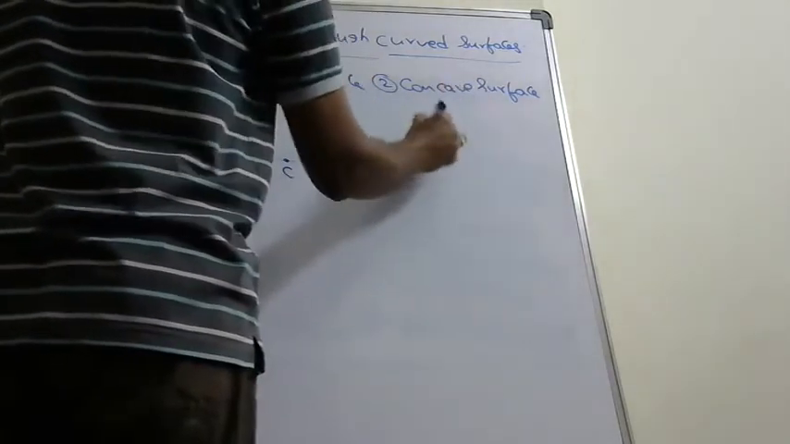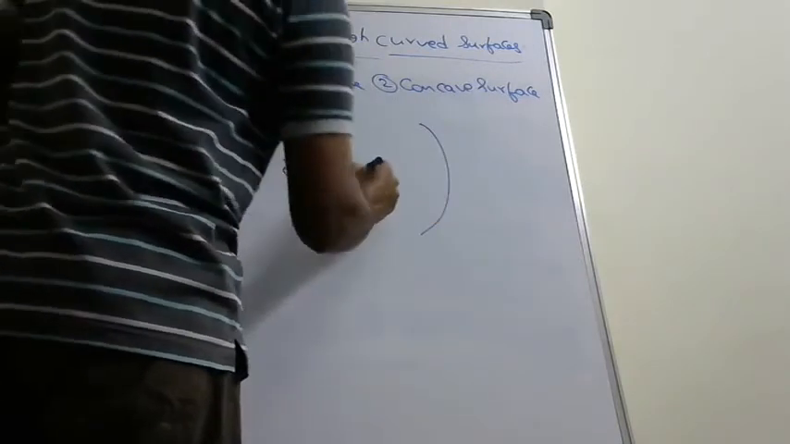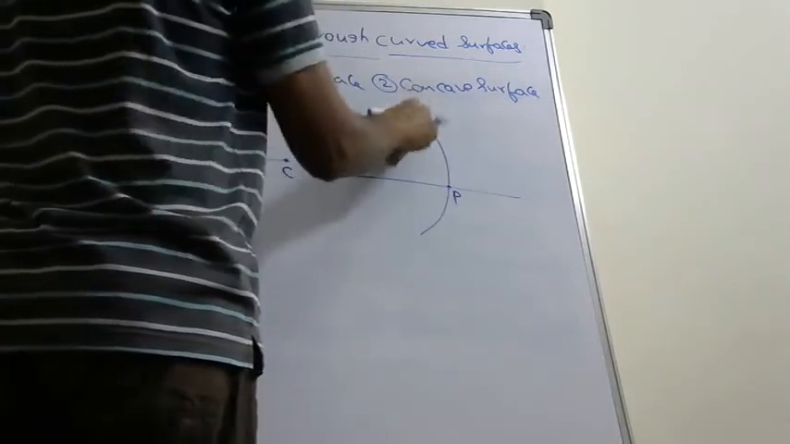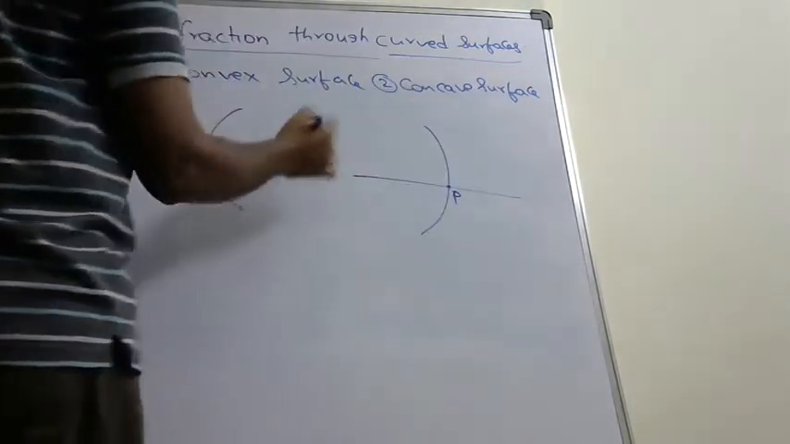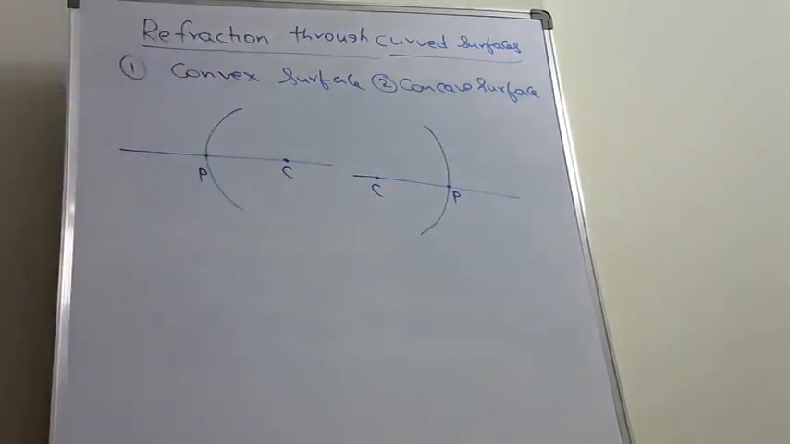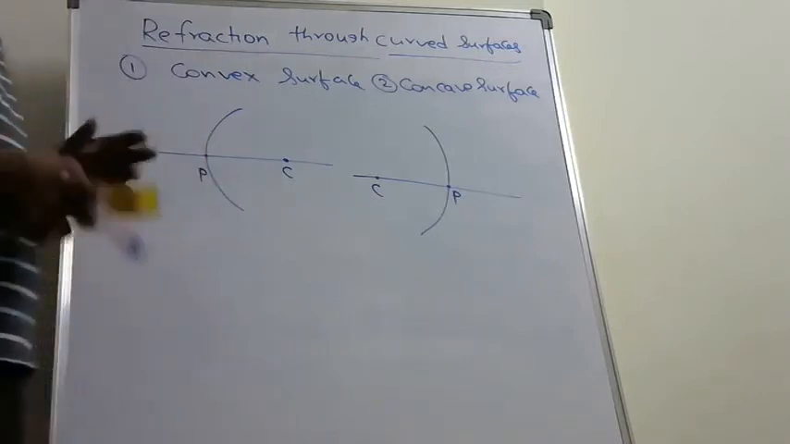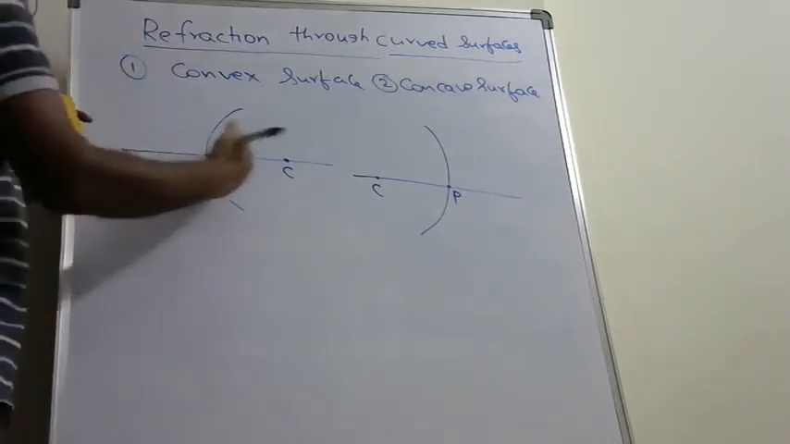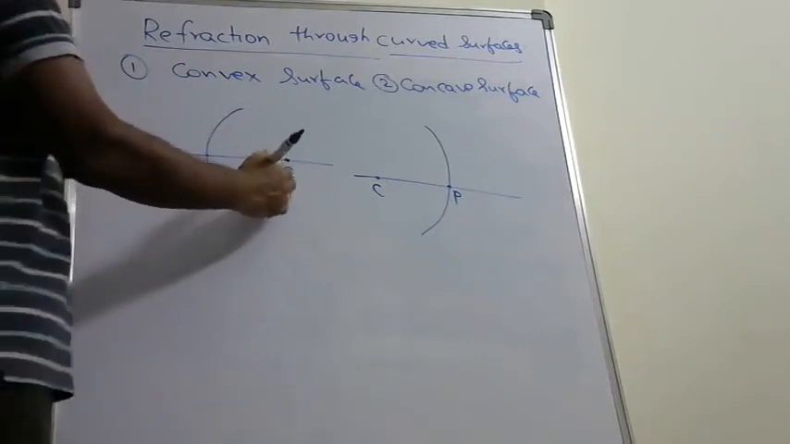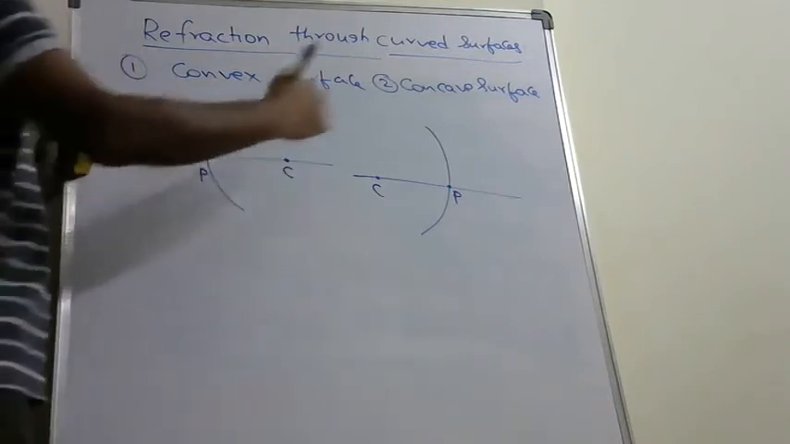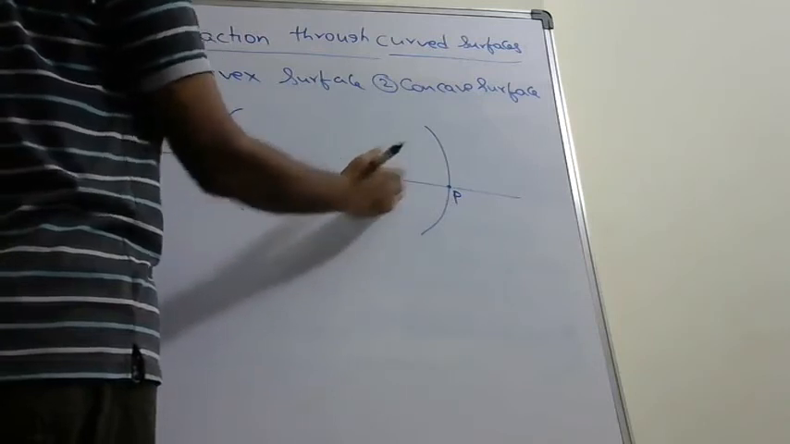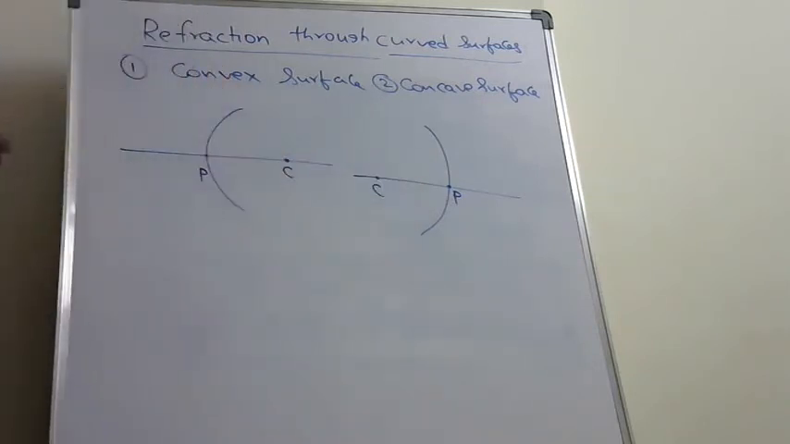Another type is concave surface. This is concave surface whose center lies nearly at P called pole, and since this is a part of the sphere, it has a center of curvature at C. So in the case of convex surface, center of curvature is at C, which is on the right side of the surface, and in the case of concave surface, center of curvature is at C, which lies on the left side of the surface.